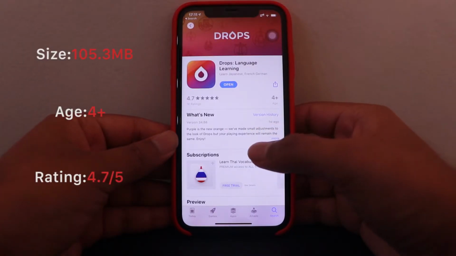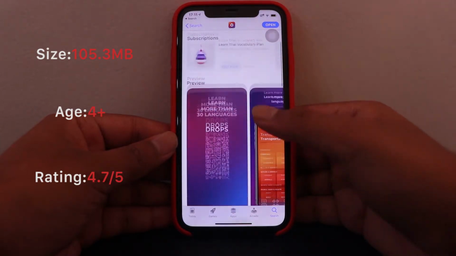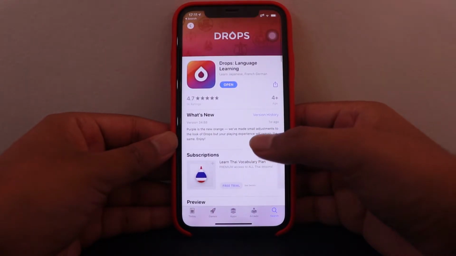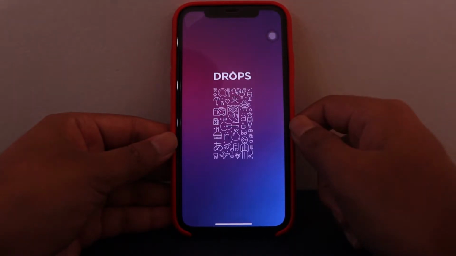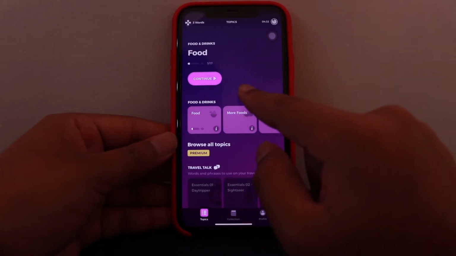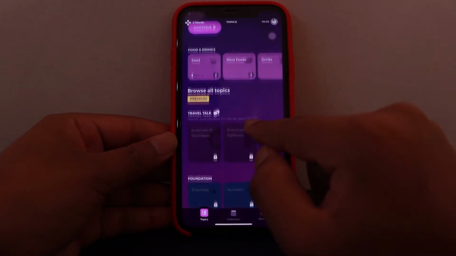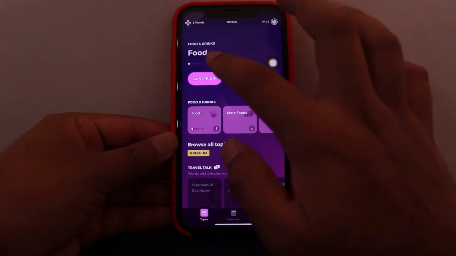So let's just get to the mobile screen and explore how the app looks. So this is the app, guys, Drops Language Learning. It has a 4.7 rating and you can learn various languages like Japanese, French, German and many more. So let's just open it. I have already tried some modules. It has some free versions and some paid versions, so let's just start with a free module.